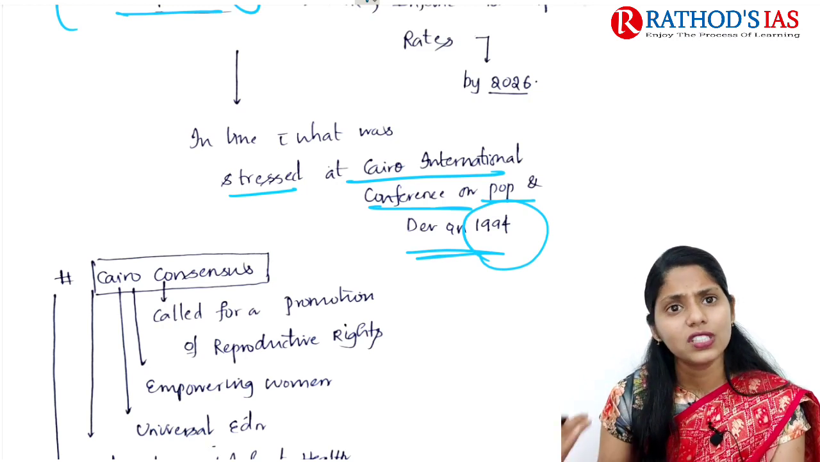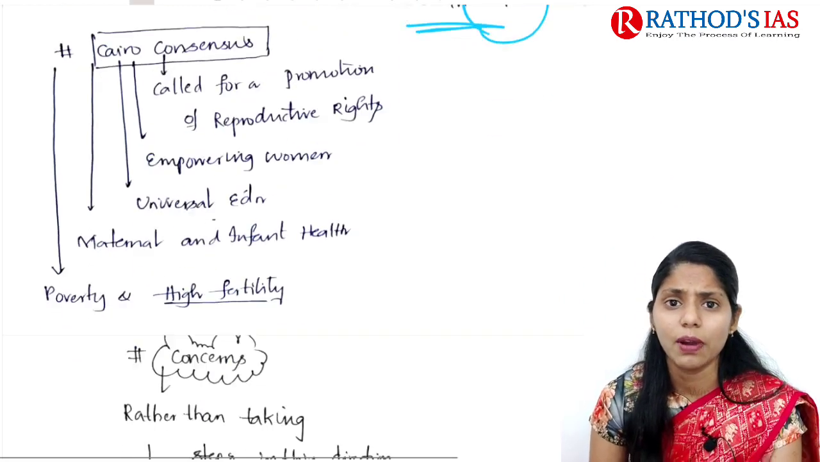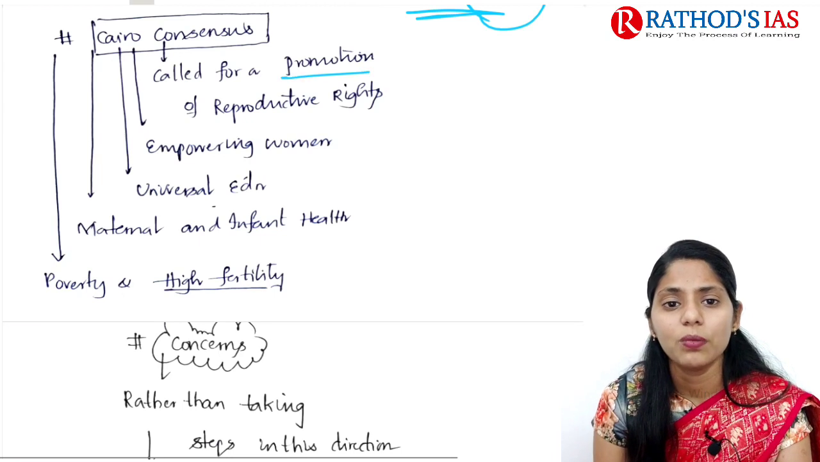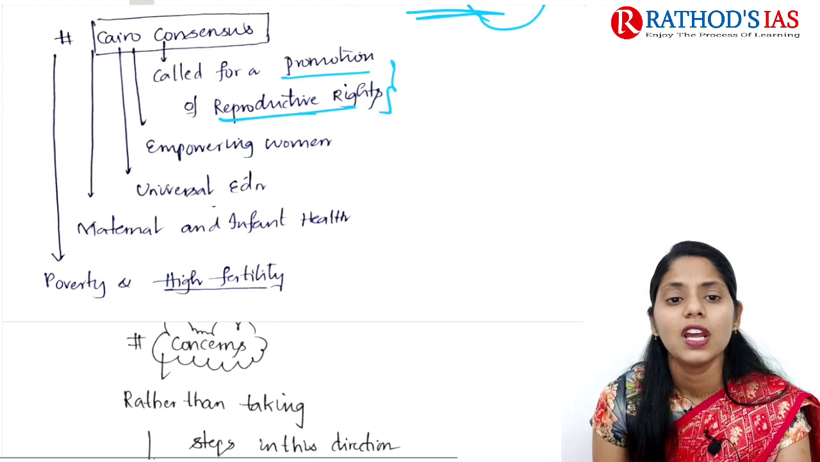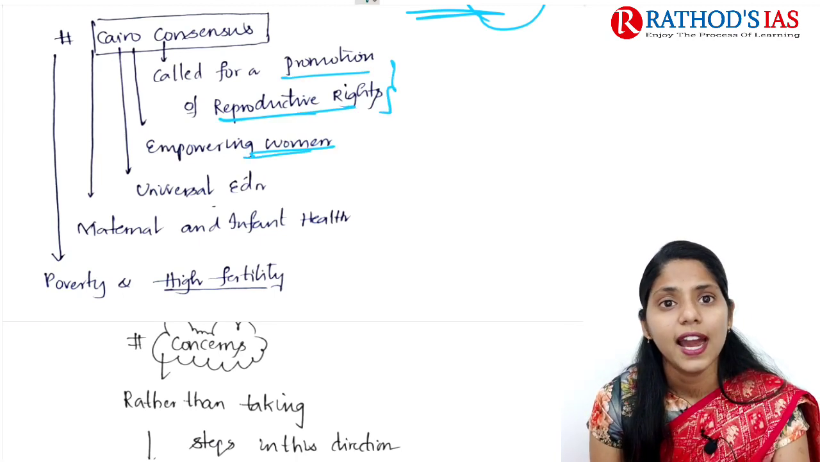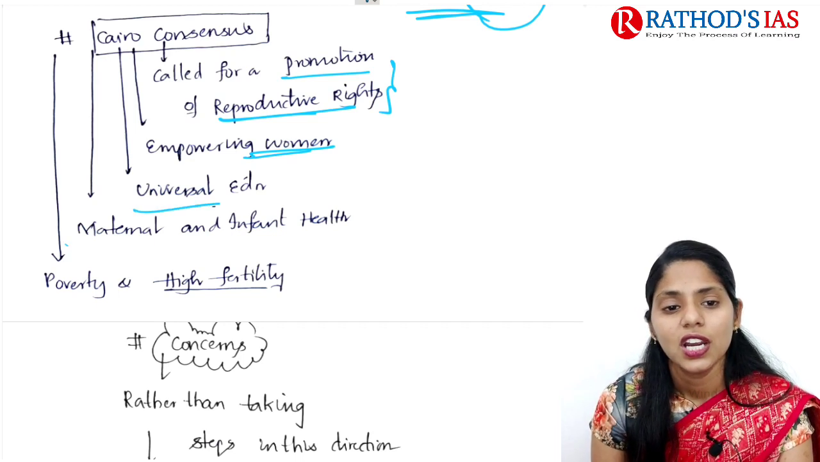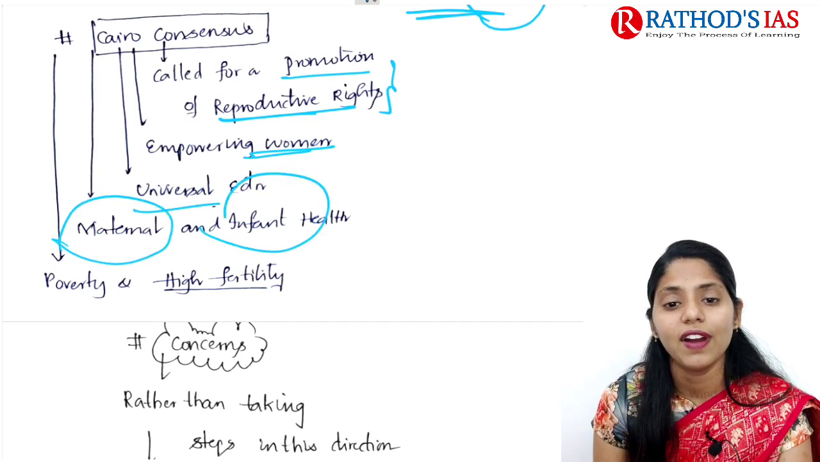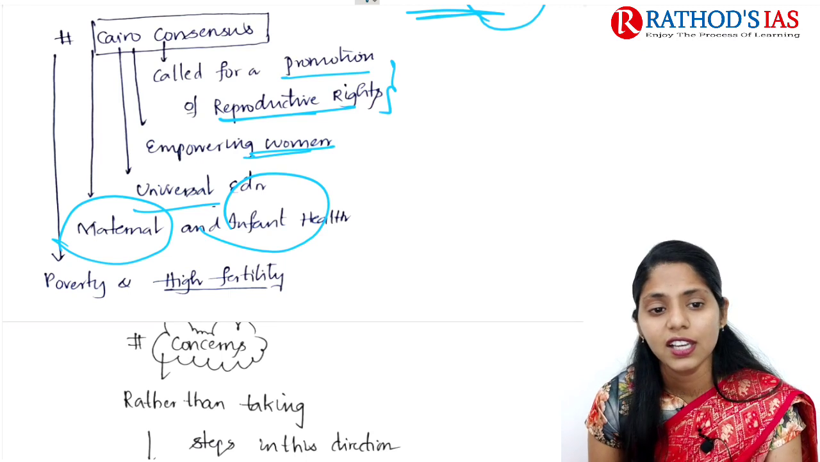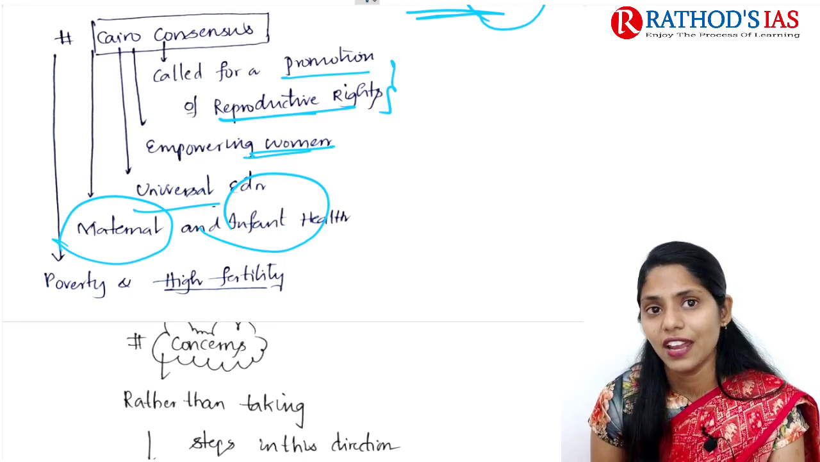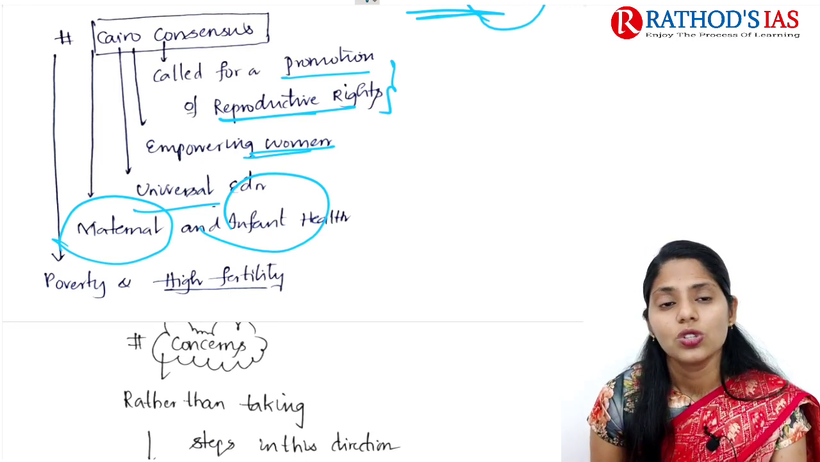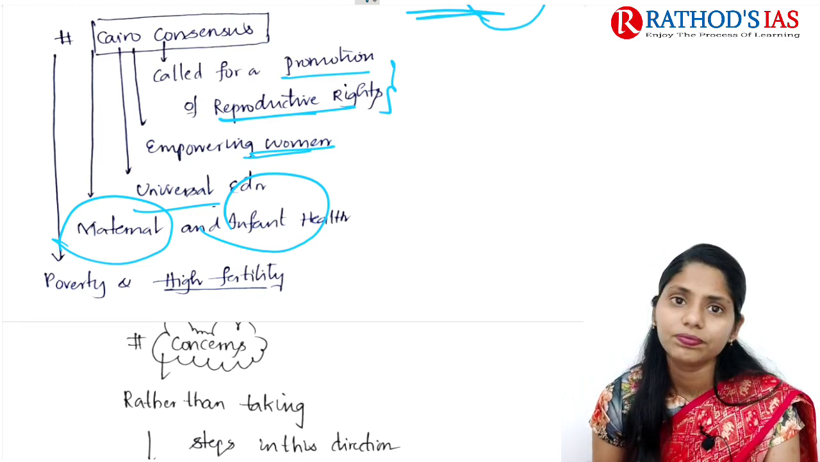So if you're talking about this Cairo consensus, what is it talking about? It mainly called for promotion of reproductive rights of women, empowering women, and universal education. It also focused on maternal and infant health, and poverty and high fertility. These are some important things talked about in the Cairo consensus.